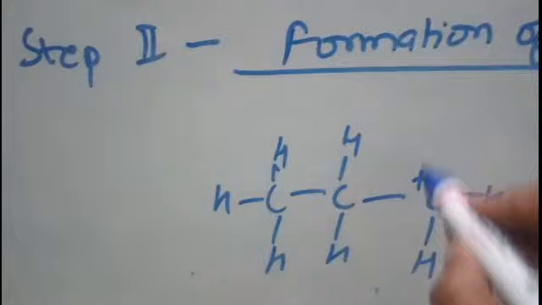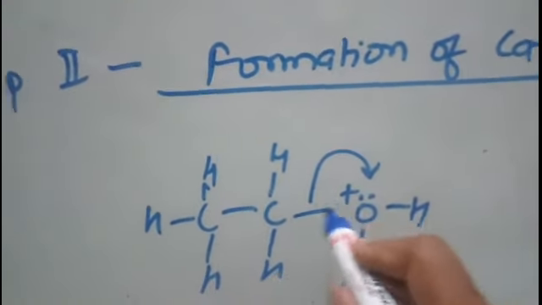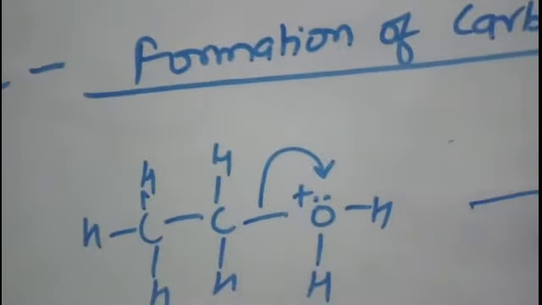How? You know this oxygen is more electronegative and it is carrying the positive charge, so it will withdraw the electron from here. So these electrons will move to the oxygen, hence carbon will bear the positive charge.